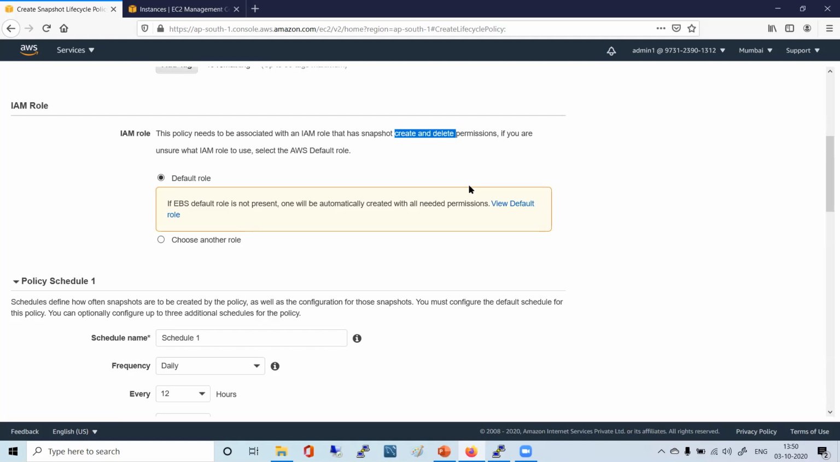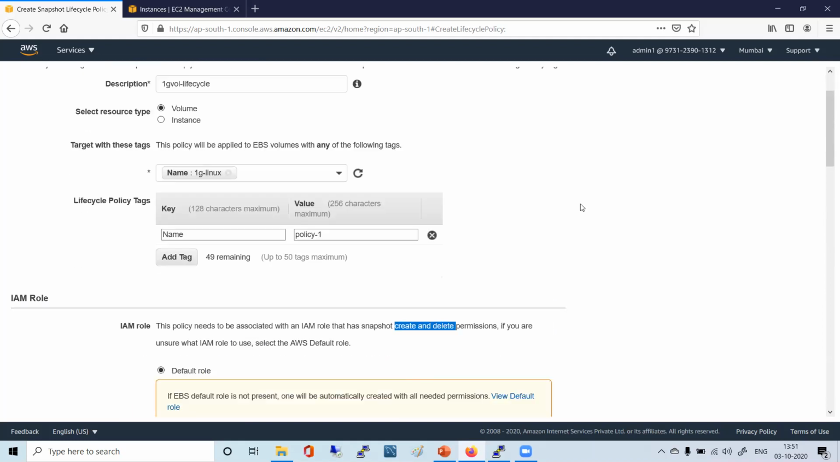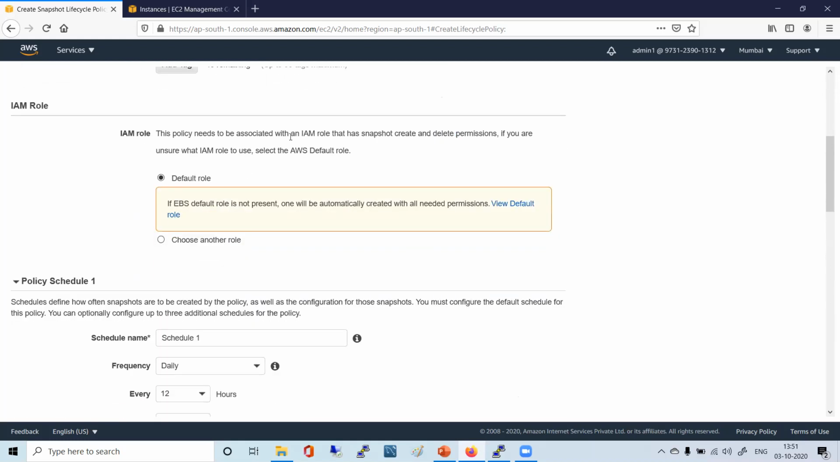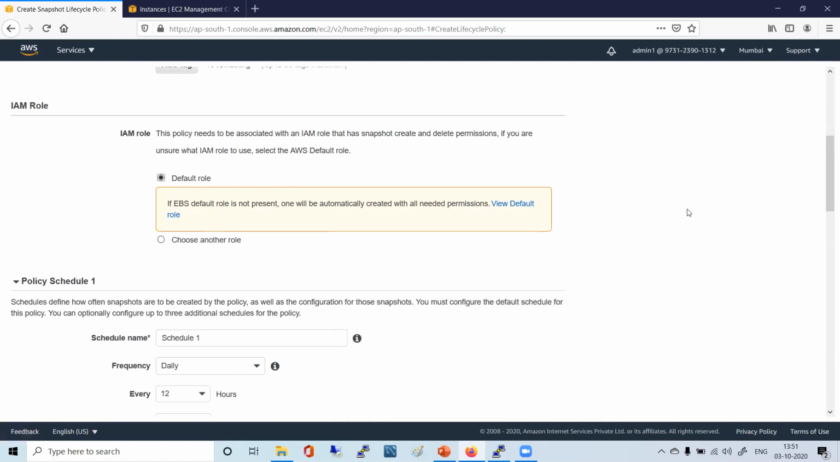Now on your behalf, some other mechanism will be doing it. It will be taking the snapshot. For that you are creating a policy. So you have to define a role that has snapshot create and delete permission, right? If you are unsure what IAM role to use, select the AWS default role. So you simply choose the default role. It says if the EBS default role is not present, one will be automatically created with all the needed permissions. So it says view the default role.